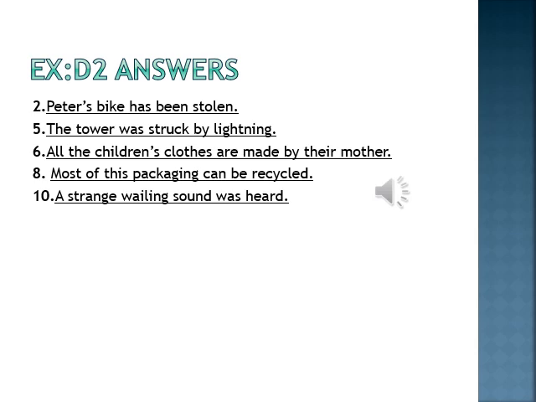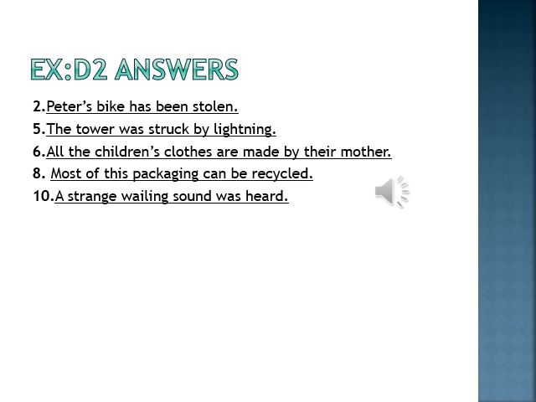Sentence number 2 that can be changed into passive voice says: someone has stolen Peter's bike. We'll change it into passive voice and it will be like this: Peter's bike has been stolen by someone. If you are writing, it is okay. If you are not writing, it is still perfect. Okay. Second sentence that can be changed is sentence number 5. Lightning struck the tower. The passive voice of this sentence is: the tower was struck by lightning.